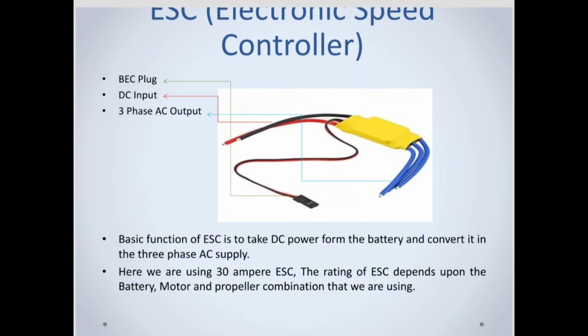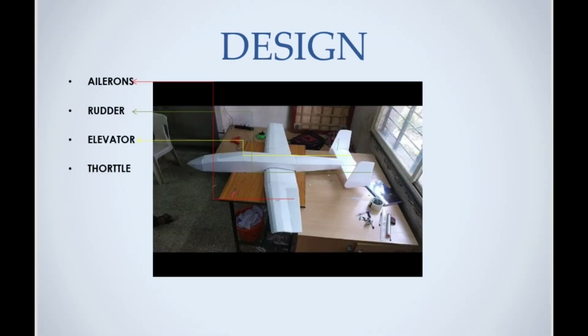And as I told, we are using BLDC motors. That means there is a need of electronic speed controller to control the speed of that motor. So that motor draws up to 15 amps of current, but to be on safer side, here we have used 30 ampere ESC. And here you can see the design of our UAV.